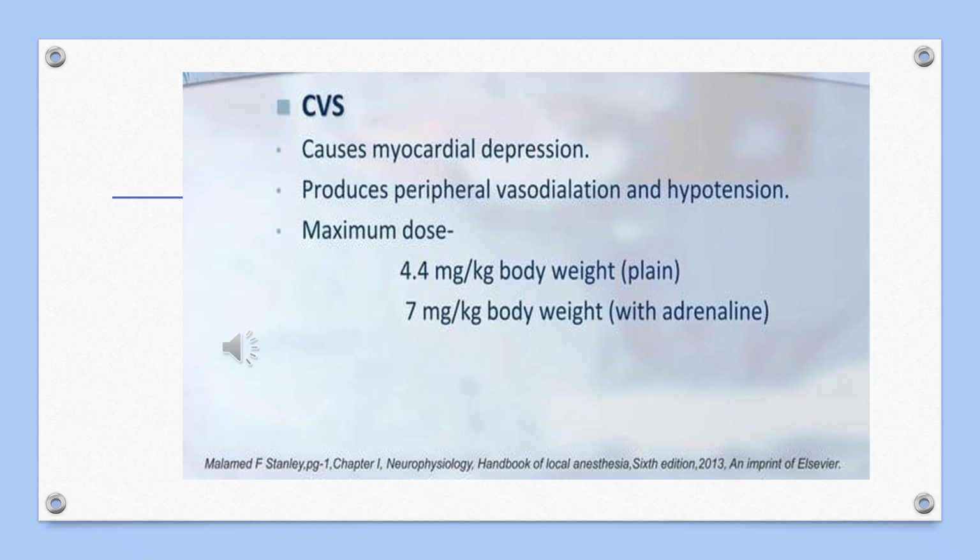Otherwise, all the LAs will produce vasodilatation, due to which the increased blood flow will decrease the local anesthetic level at the site of deposition, and it is distributed away from the site of deposition to other tissues.